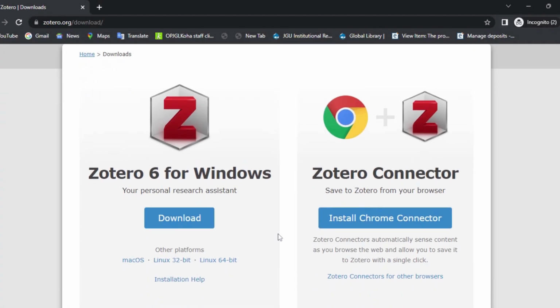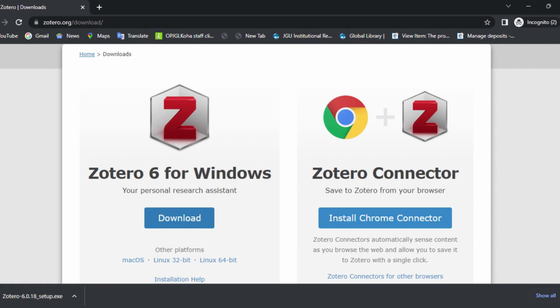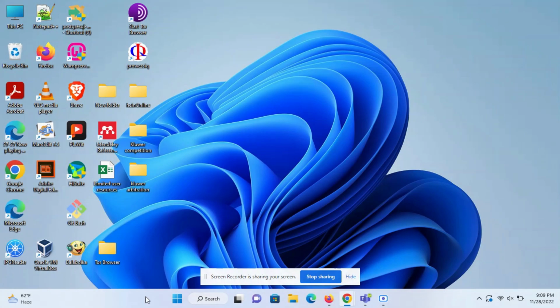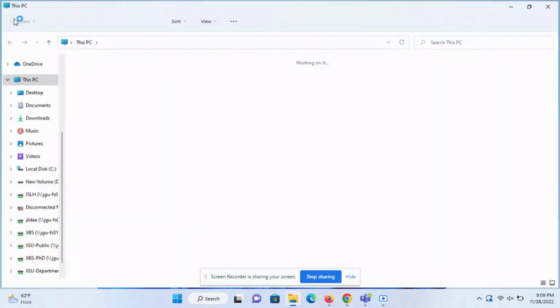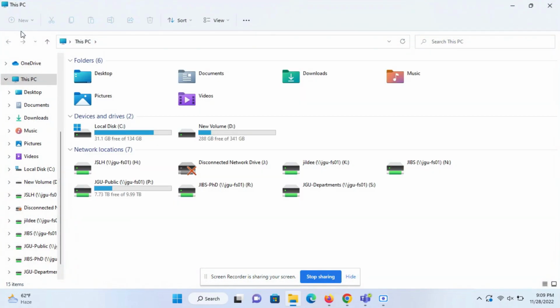Zotero is compatible with Windows, Linux, and Mac OS. Select Zotero 6 download option. Once the download is complete, go to the download folder of your computer and select the Zotero setup file for installation.